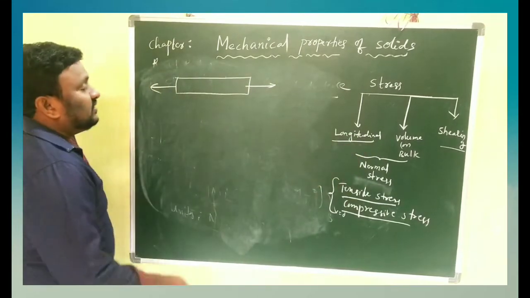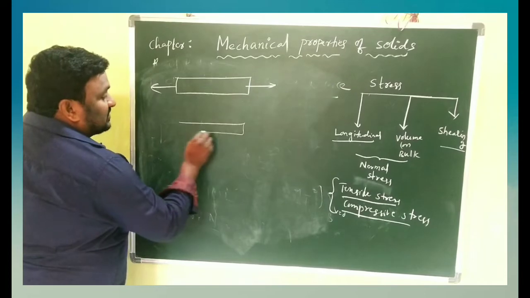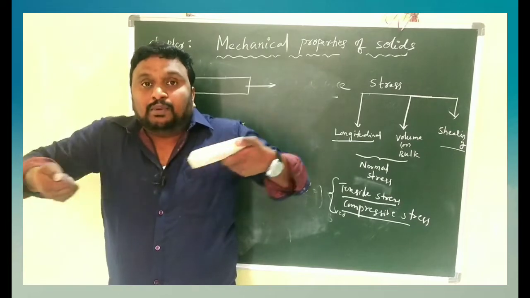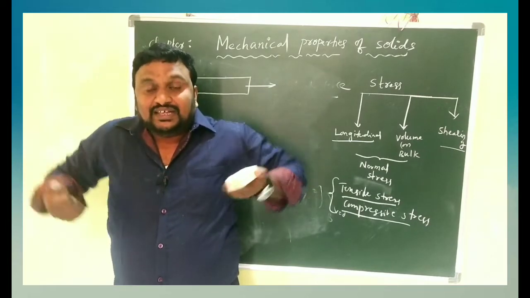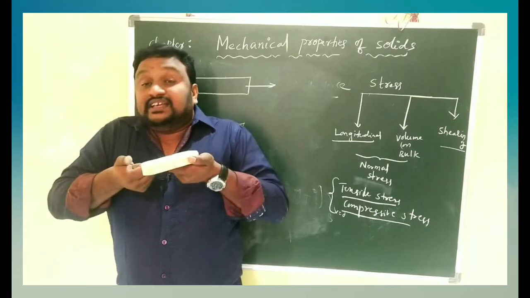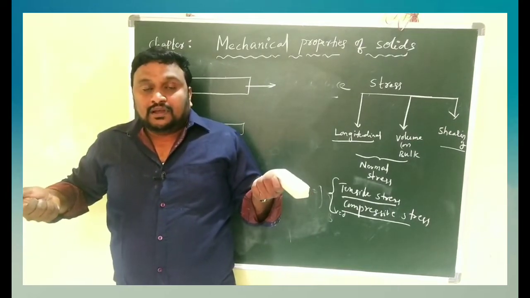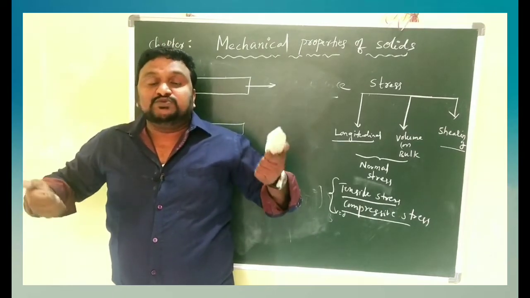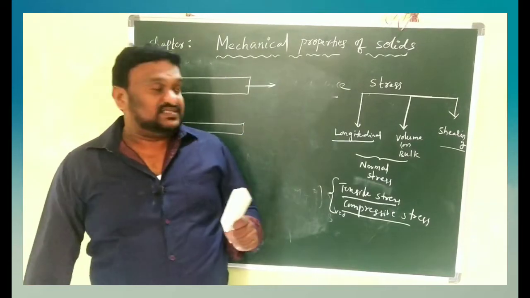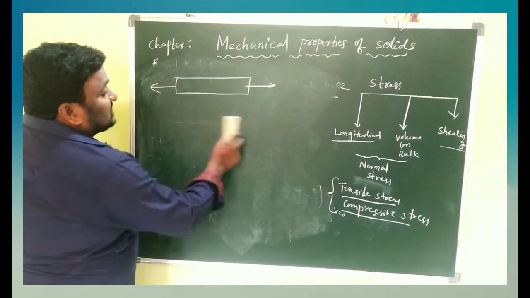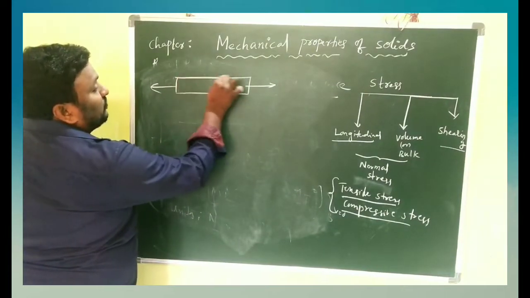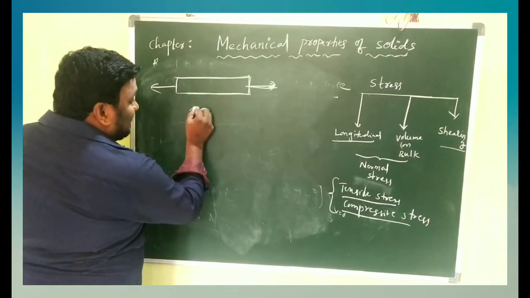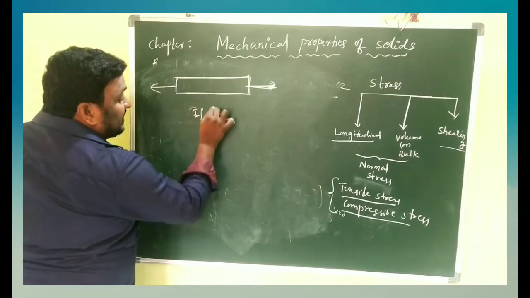So children, here we are taking one rubber, and we are stretching the rubber in opposite directions. Then automatically there is some change in the length of the rubber. Clear? So the length changes. The stress that we are creating is what we call longitudinal stress. So children, longitudinal stress should be shown like this. Here we are applying the force in these directions. Clear?